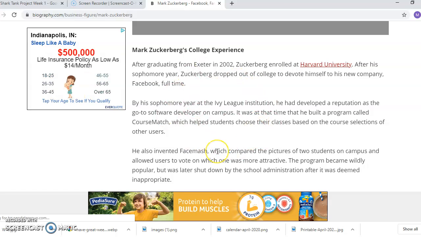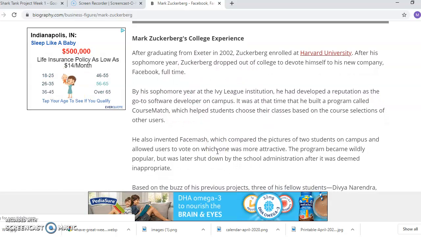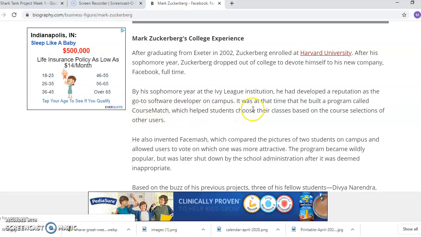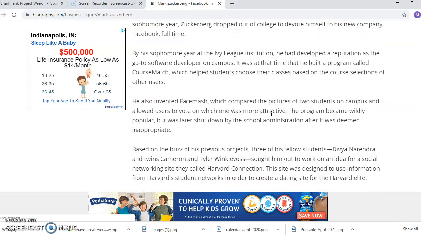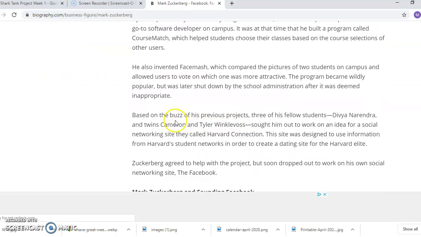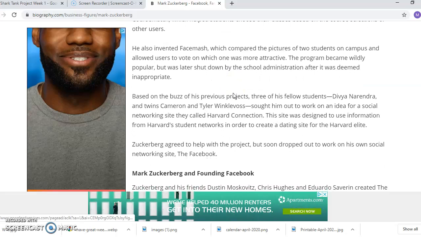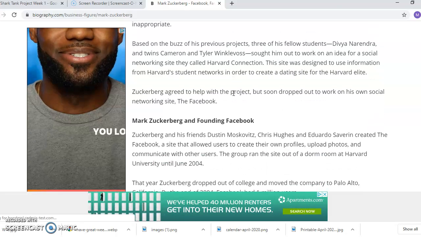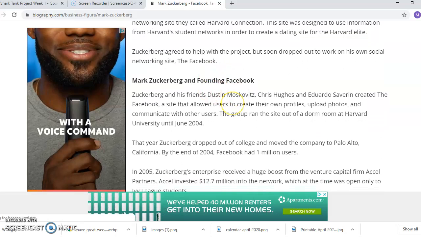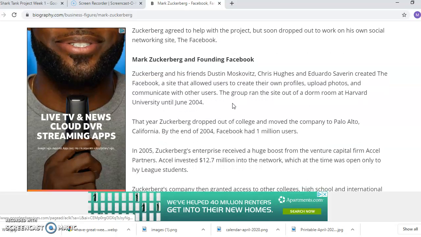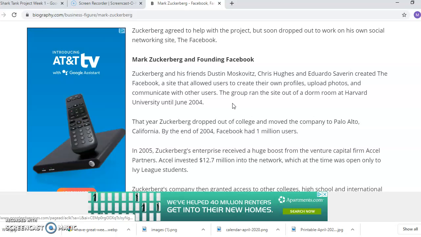So here I'm going to see a little bit of information on maybe his inspiration. I see that he built a program called Course Match, which helps students to choose their classes based on course selection. I see some information on people that were helping him in the early stages of development, so I could use that information. And then I get a little bit further and I see Mark Zuckerberg and founding Facebook. So I would go ahead and read through this information, and I'm going to use it in order to answer some questions.